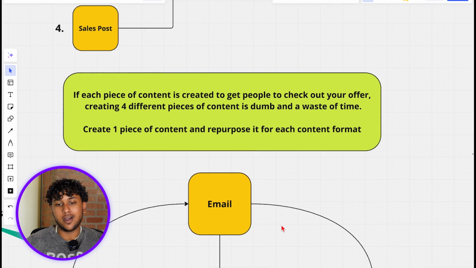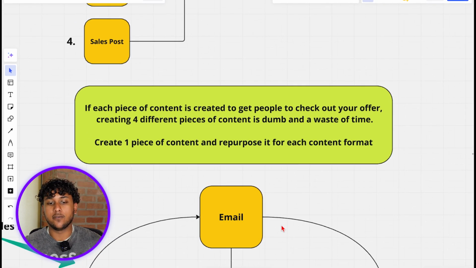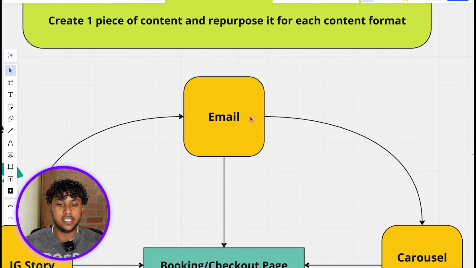So guys, if each piece of content is created to get people to check out your offer, creating 4 pieces of content is pretty dumb and it's actually a waste of time. Just create 1 piece of content and repurpose it for each content format. So for example, just say you start with an email and this is the first piece of content that you spent some time creating, right?